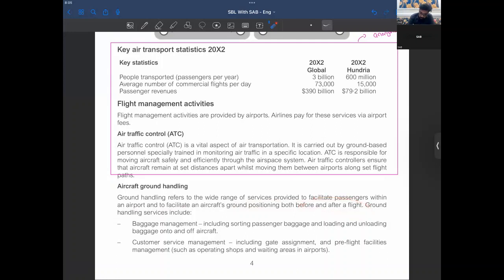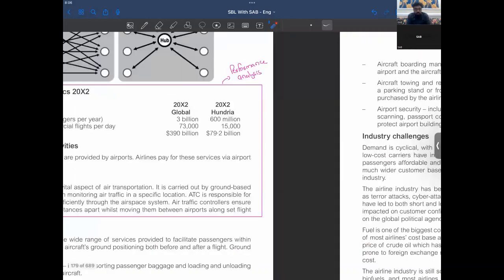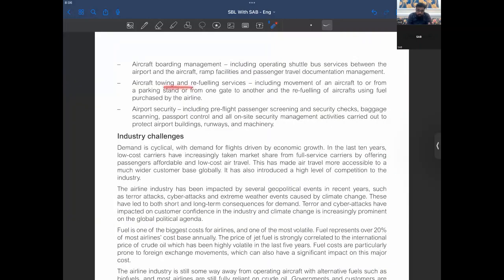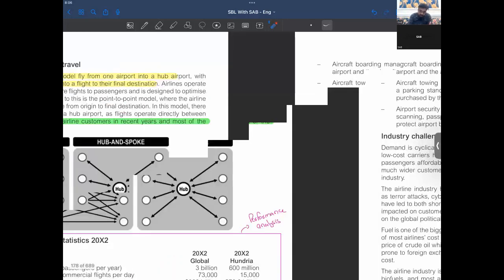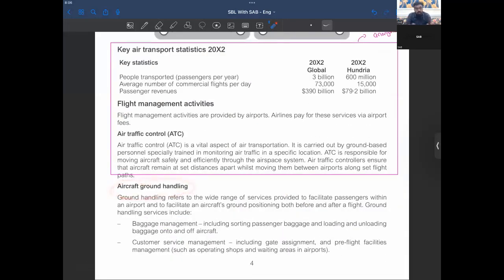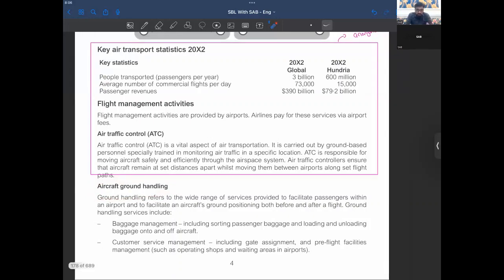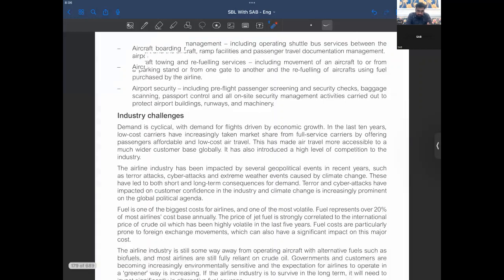Ground handling services include baggage management, customer service management, including sorting passengers' baggage and unloading baggage onto and off its aircraft, gates assignment, aircraft boarding management, aircraft towing and refueling services, airport security. So this is all provided by aircraft ground handling, which is available at the airport, right?